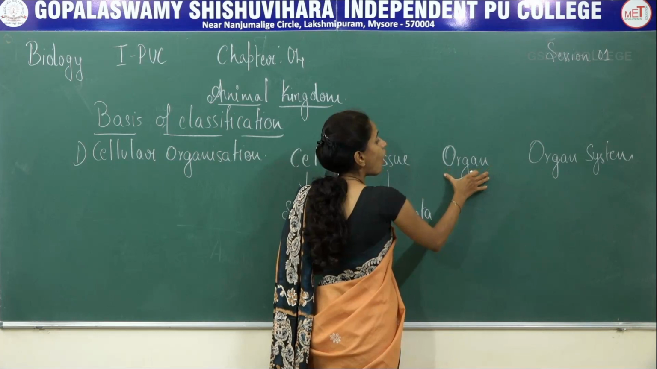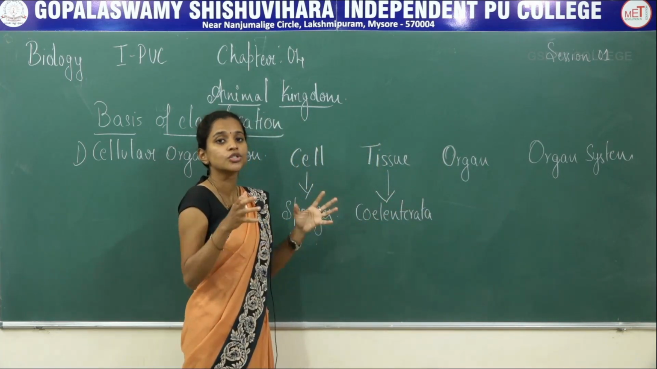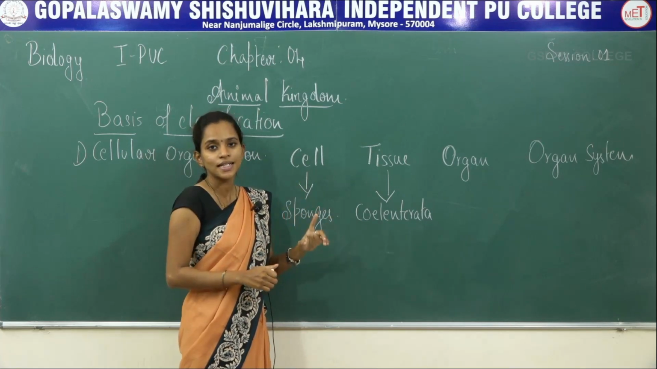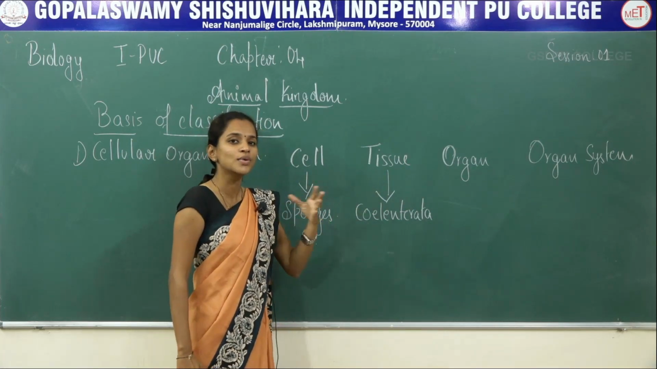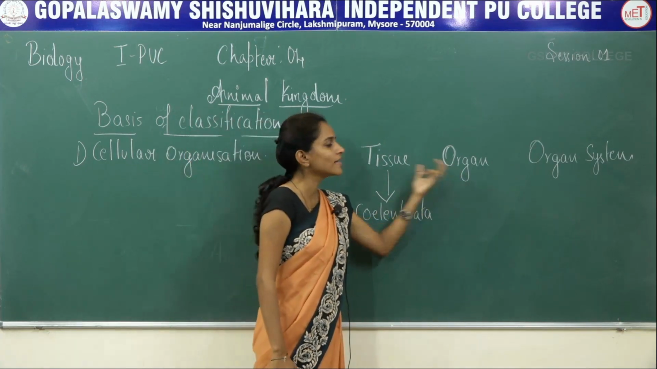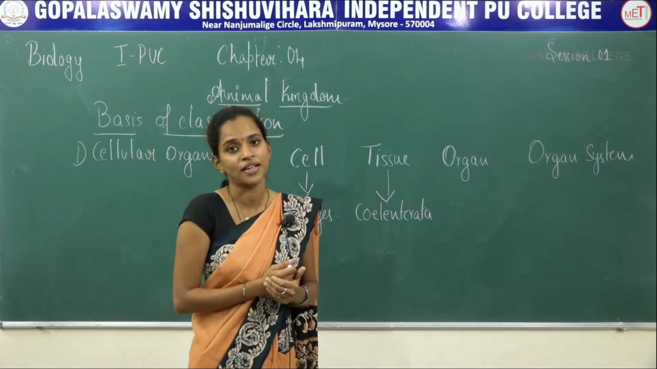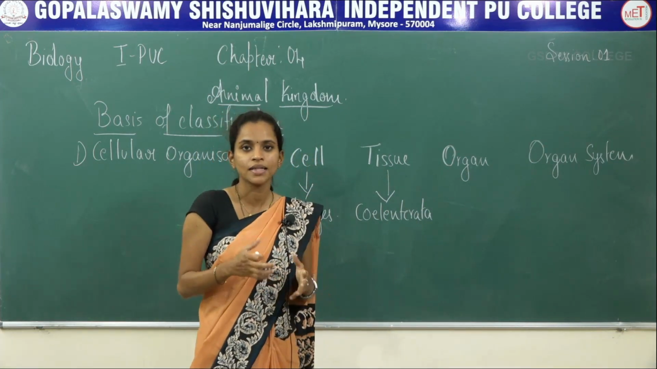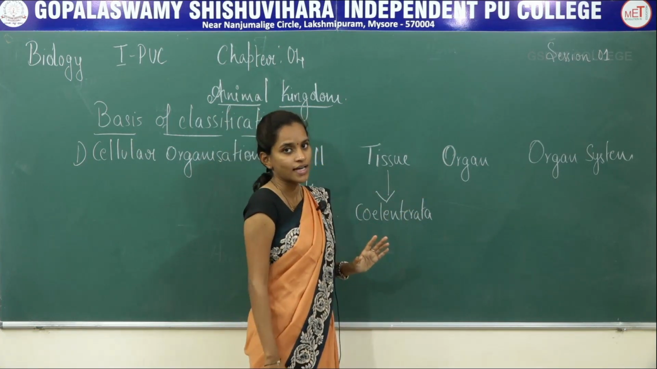The third level is the organ level. So what is an organ? A group of tissues joined together to form a single structure is called an organ, and that particular organ controls the major functions of the body. This organ level of organization can be seen in higher phyla. In Aschelminthes and Platyhelminthes, you can see the organ level of organization.